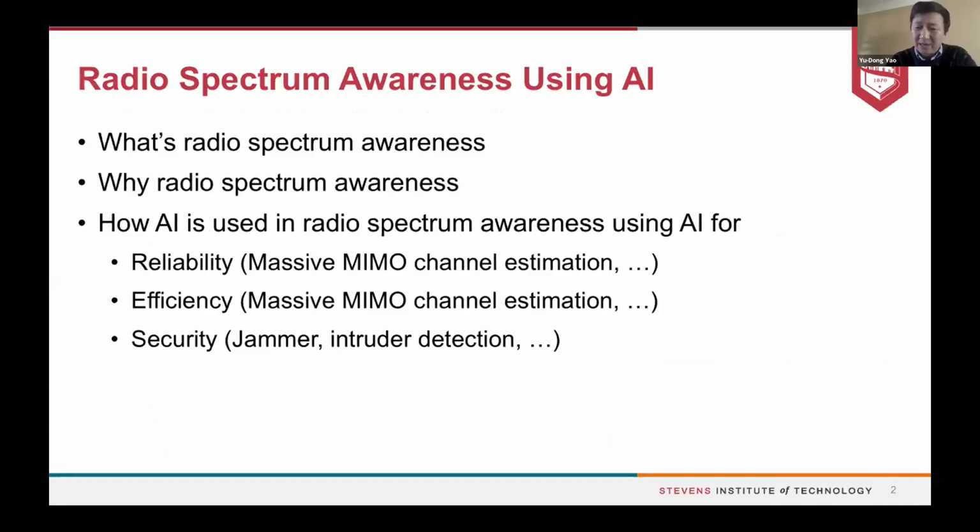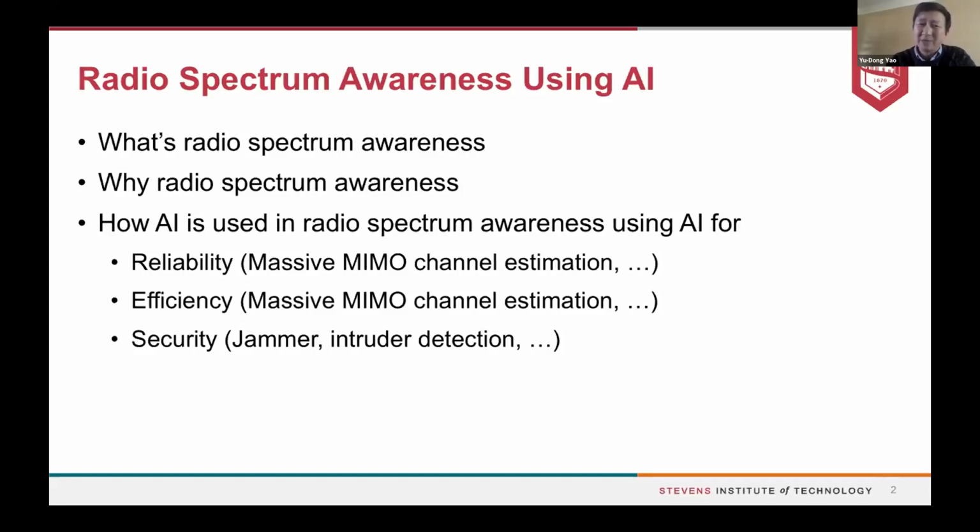An easy example would be any intruder jamming signal, and what the bandwidth availability is in that channel. We want to know what's going on in the spectrum for better operation, efficiency, security, and reliability. So that's radio spectrum awareness.